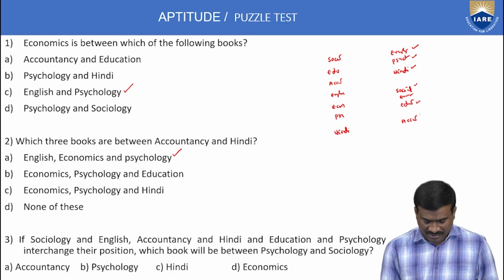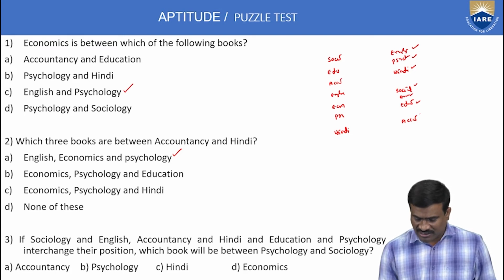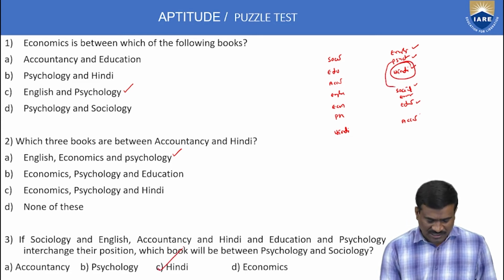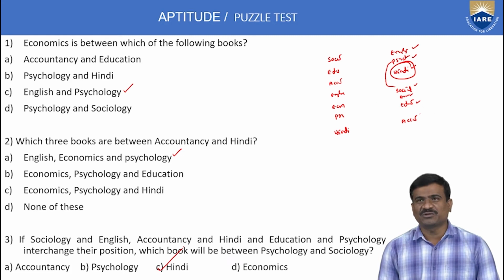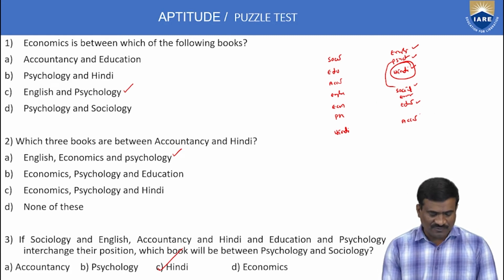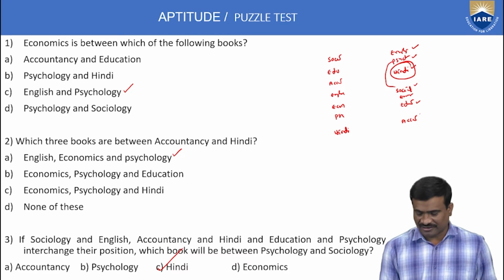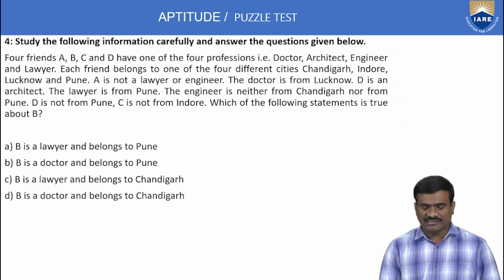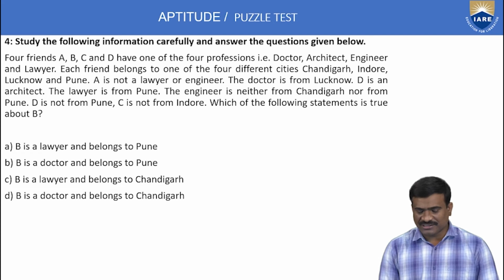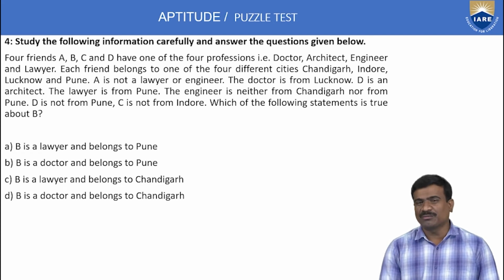After the interchange, which will be between psychology and sociology? Between psychology and sociology, that subject is only Hindi. So option C only is correct. This is about the third example method. Your first answer is option C, second option A, third option C. Third example also completed. Okay, right now, next, fourth example, number 4. Study the following information carefully and answer the questions given below. Here one question, only 1 mark.